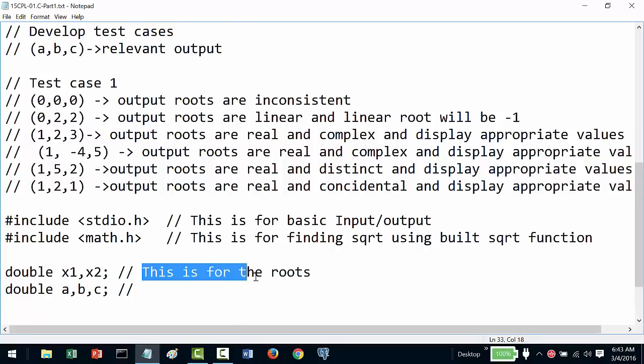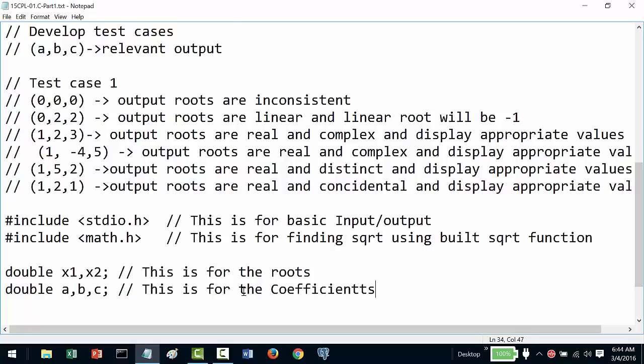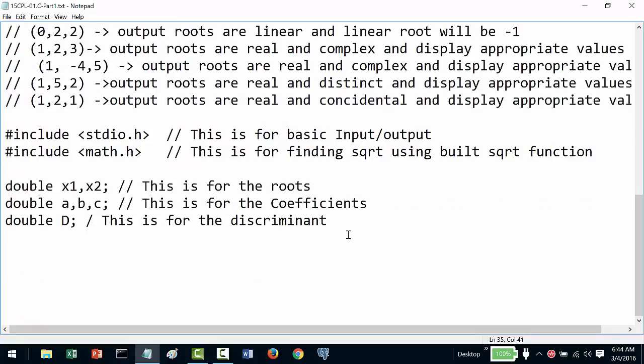This is for the coefficients. Then I also need one value for the discriminant. We will add more later if we need them.